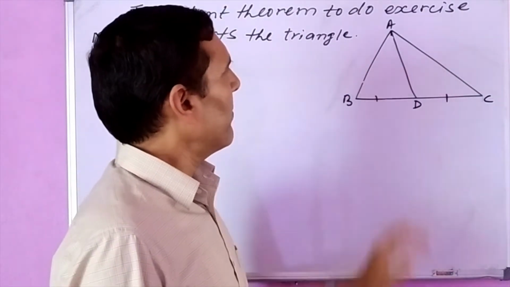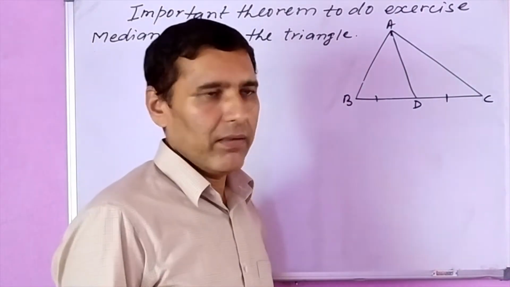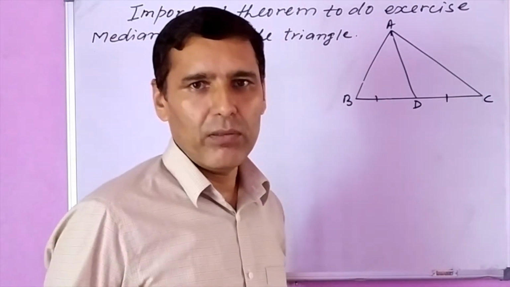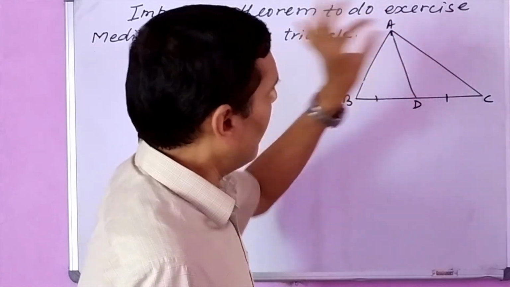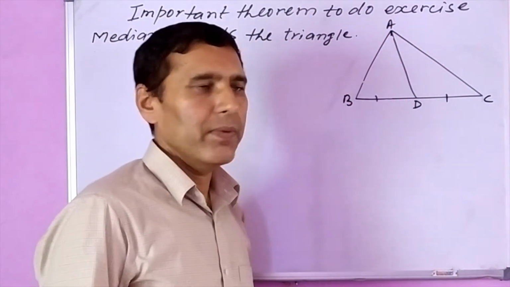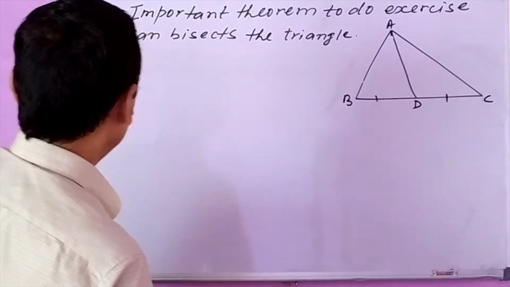So what do we have to prove? The median bisects the triangle. That means it divides the triangle into two equal parts. That means the area of triangle ABD is equal to the area of triangle ACD. We prove it here. So first we write the given.